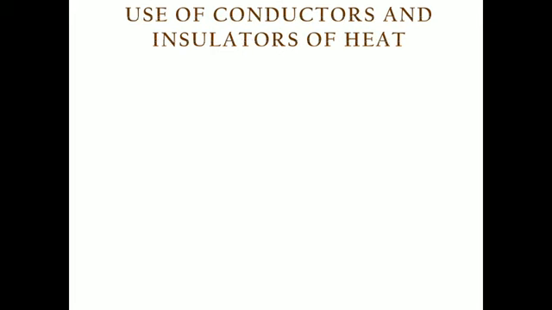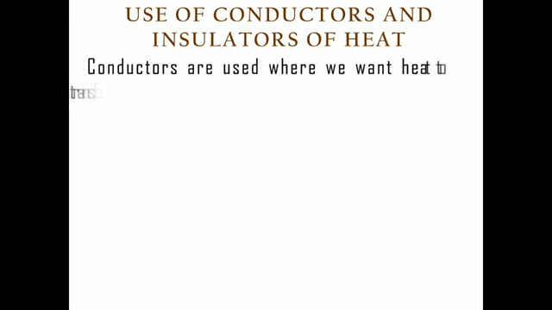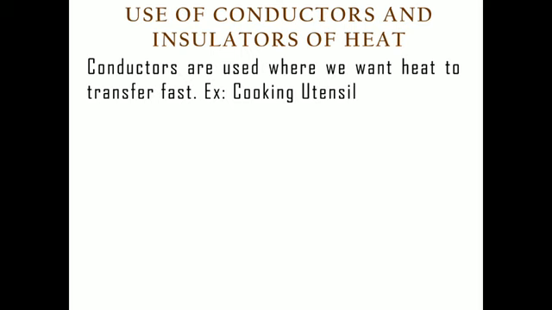Now, depending upon their property of conduction, conductors and insulators can be used for many purposes. Conductors, because they are good at conducting heat, are used when we want heat to transfer fast.